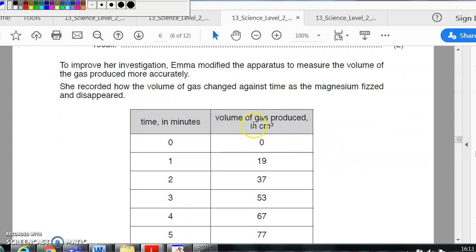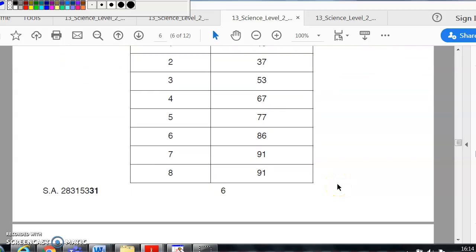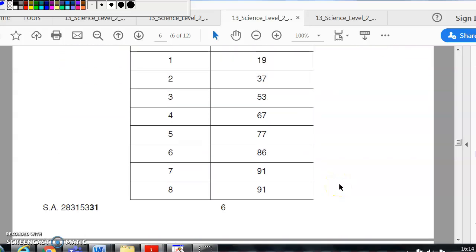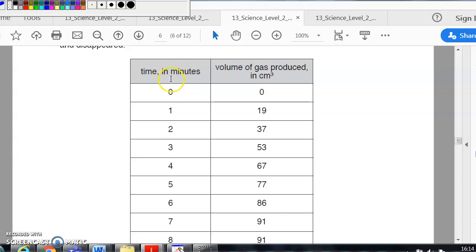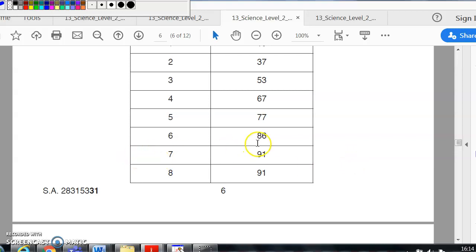So she's capturing the volume of gas and creating this. Obviously, they're going to ask you to draw a graph at some point. Okay, this is the independent. They decided when they were going to take the sample. This is the amount of gas. We had no idea what that was going to be. We did know what time we were going to use. So that's the independent and that's the dependent.